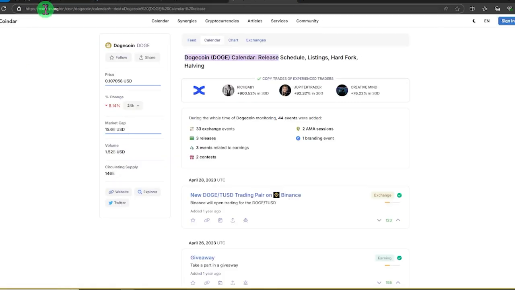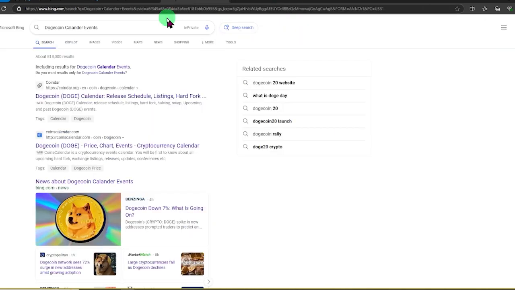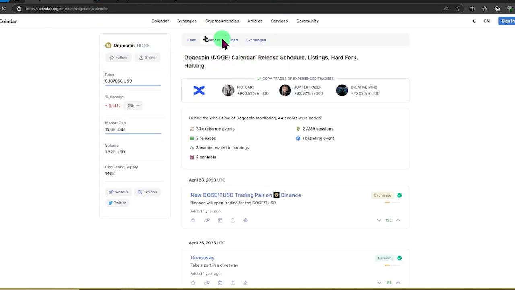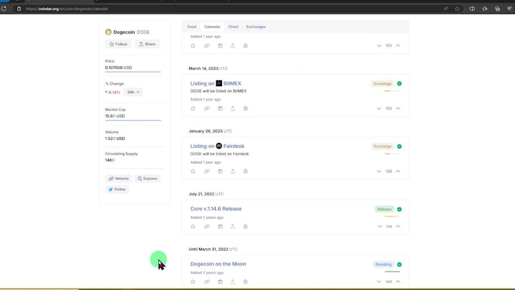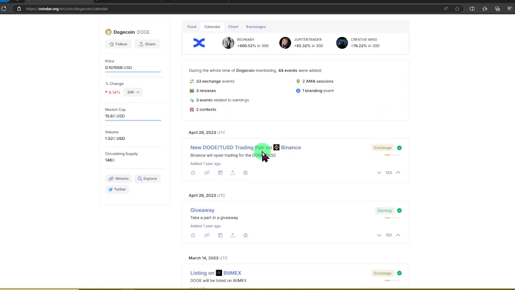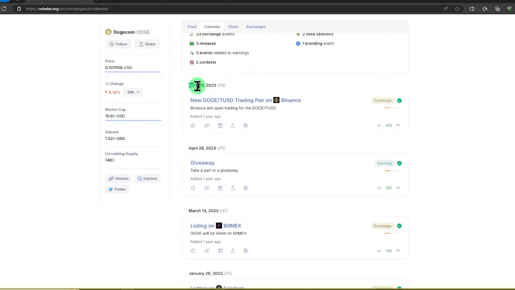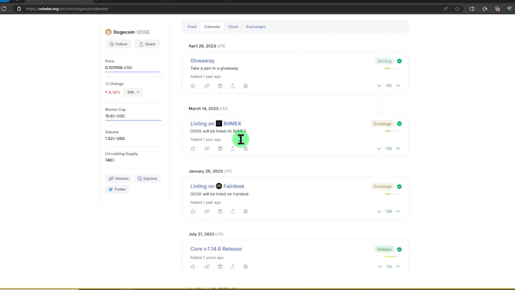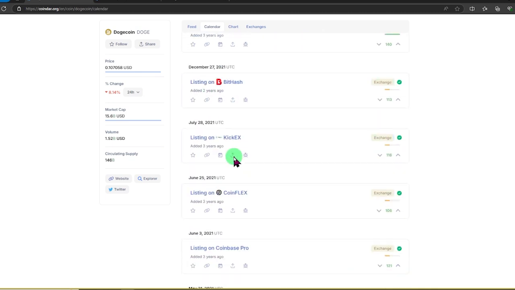In this case, we already have it pulled up, and you want to click on the second tab. So instead of clicking feed, you want to click on calendar, and as you can see now, you can check out all the different things that are the crypto listings online for this Dogecoin cryptocurrency, which is a meme coin. Last listing was in April of 2023 on Binance. We have a BitMEX, Fairdesk, etc.